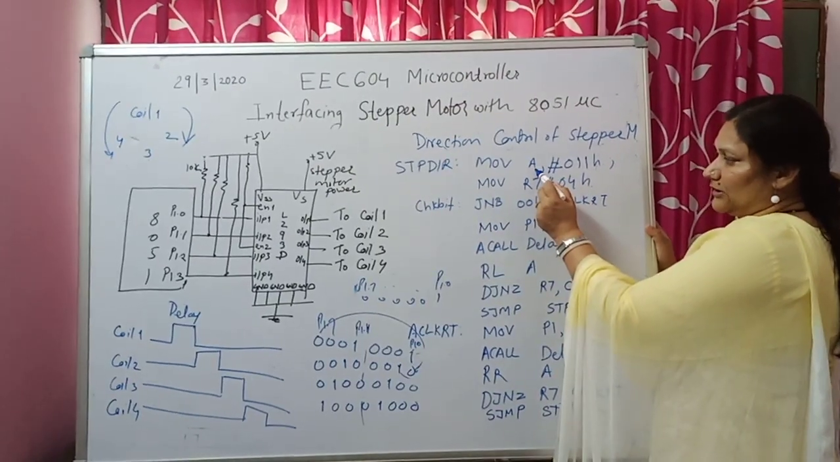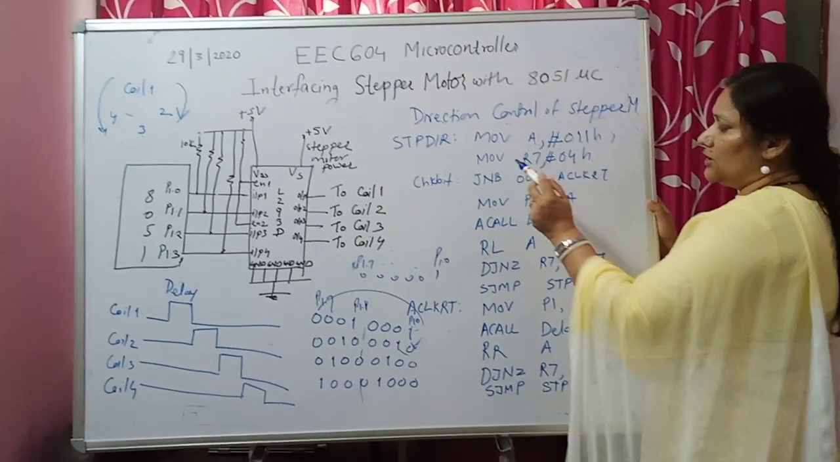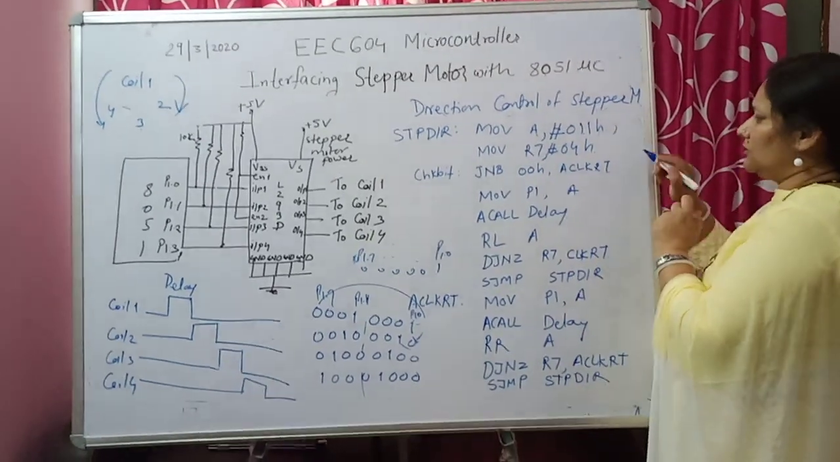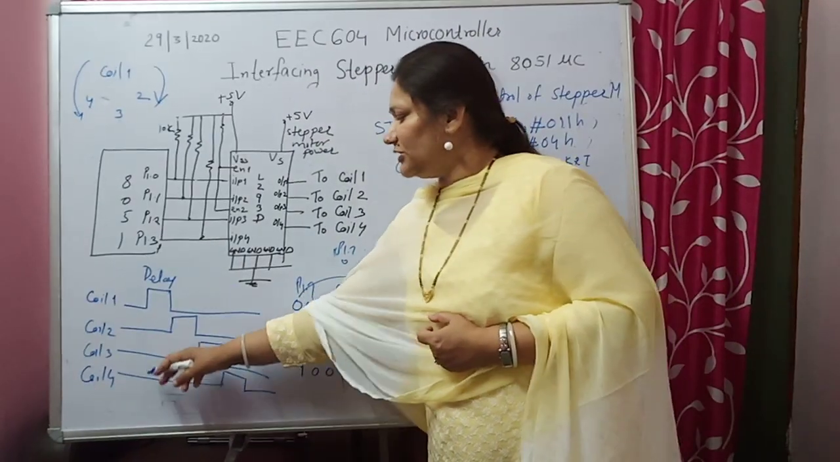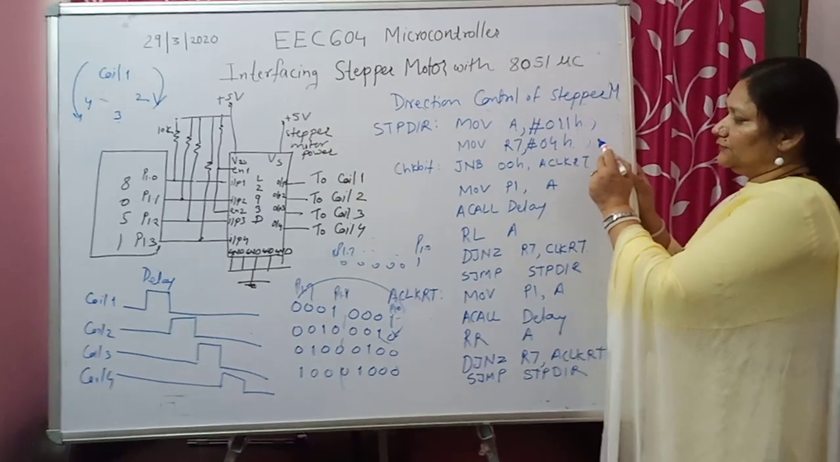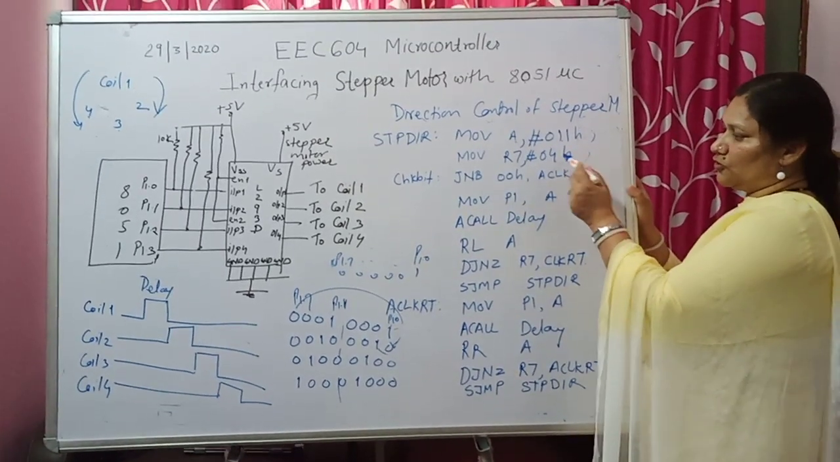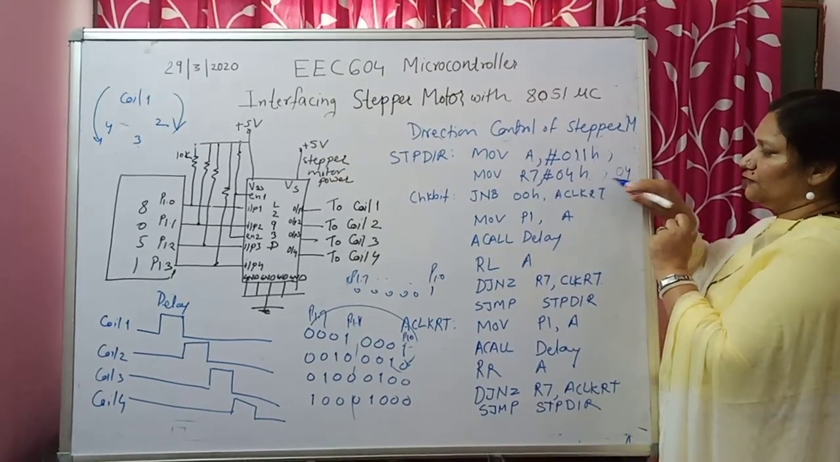This count is in the accumulator now, but it has not yet gone to the port. Then we have taken one counter. Why have we taken 4? Because we have to give the supply to 4 coils, so we have taken the counter as 4.